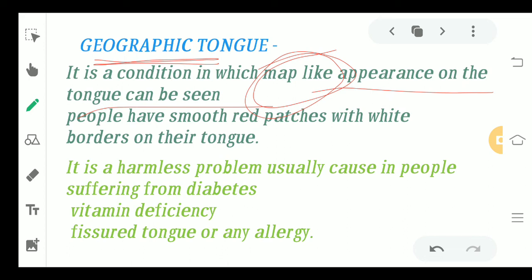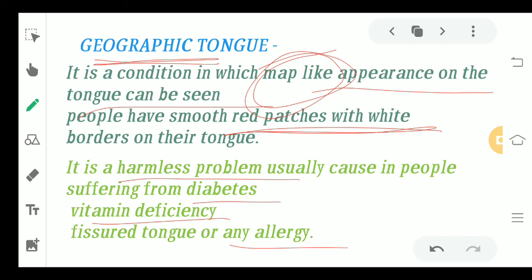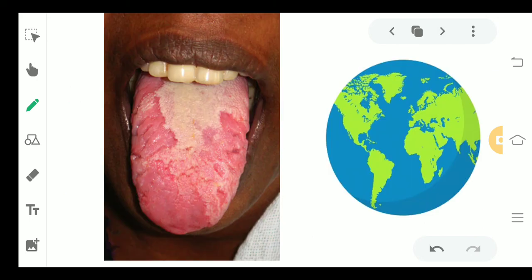Now, there are usually red and white color patches which can be seen on the tongue. Again, it is a harmless problem, and very commonly it is seen in people suffering from diabetes, vitamin deficiency, or maybe any kind of allergy, and it does not cause any problem. So now you see, this is how it looks like. This is a geographic tongue. It is very much related to the planet, or I should say a map. So this is how it looks like, red and white color patches, and it looks like different land masses. Okay, this is geographic tongue.